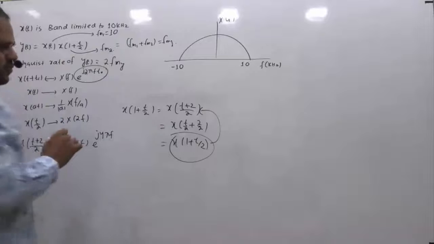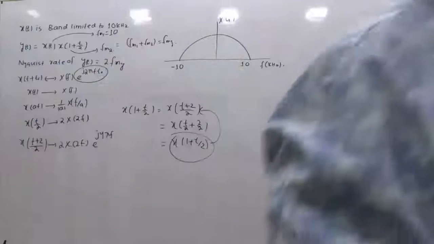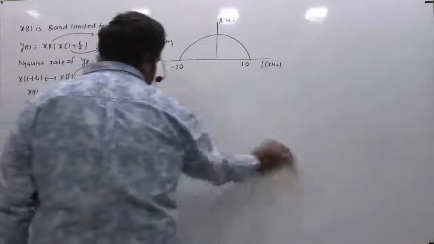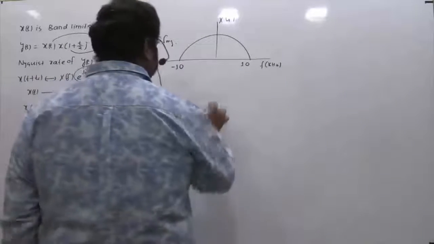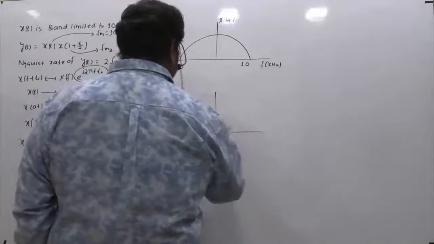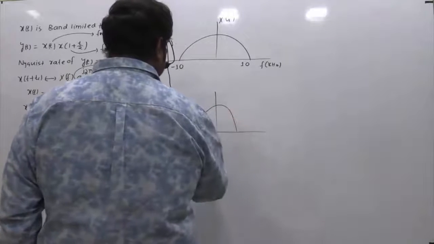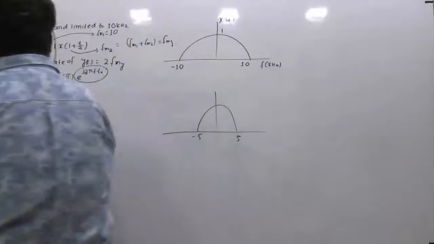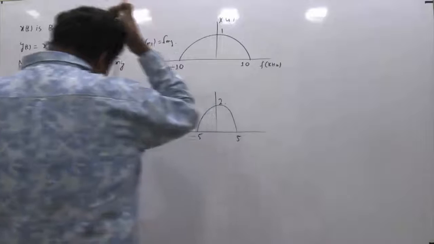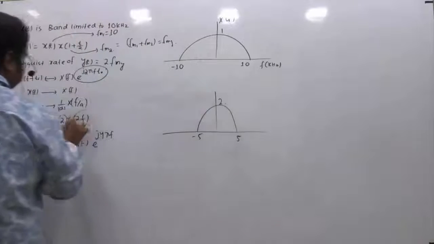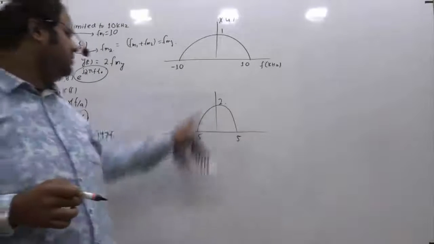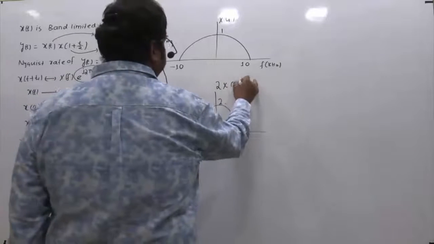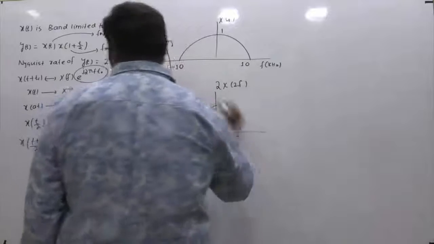Now what is this FM of 2? If this is X of F, and I ask you to plot how X of 2F will look, then since you are scaling in the frequency domain, it will look like this. It is minus 5 to 5, and for understanding purposes, if you take this as 1, because we have the multiplying factor 2, this will still be 2. But because of the 2F factor, instead of from minus 10 to 10, it will be from minus 5 to 5. This is the spectrum of 2 into X of 2F, where the upper limit is 5.